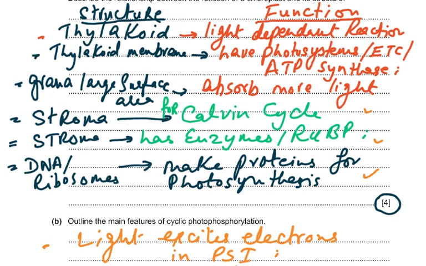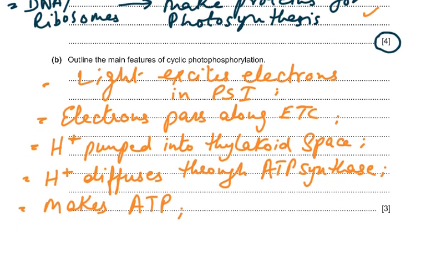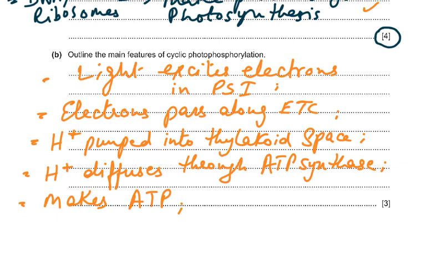Then coming to the direct question: light excites electrons in PS1, electrons pass along the ETC, hydrogen ions are pumped into the thylakoid space, and hydrogen ions diffuse through the ATP synthase, and this results in the formation of ATP. So those are the main features of cyclic photophosphorylation. There is a non-cyclic and there is a cyclic photophosphorylation. But in cyclic photophosphorylation, only PS1 is involved. In PS1, the electrons are excited, they come back through the ETC, and that results in the formation of ATP. I'm just going to give you a diagram to understand this.